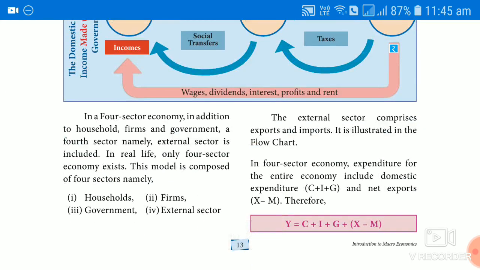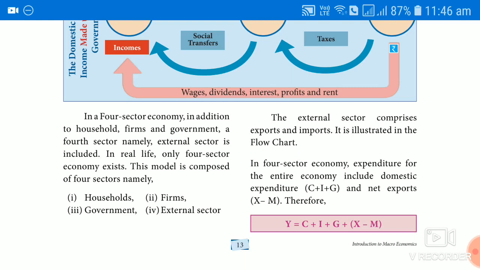So in a four sector economy, in addition to household, firm and government, a fourth sector, namely the external sector, is included. In real life, there is no two sector model or three sector model. All the money flow is actually carried out, or circulated, among these four only: firm, household, government, with the rest of the world. So in real life, only the four sector economy exists.